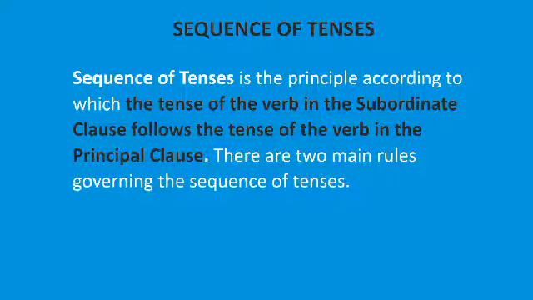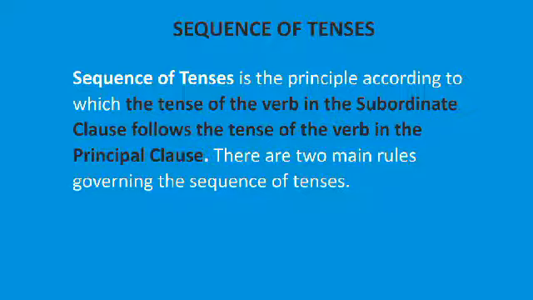Sequence of tenses is the principle according to which the tense of the verb in the subordinate clause follows the tense of the verb in the principal clause.